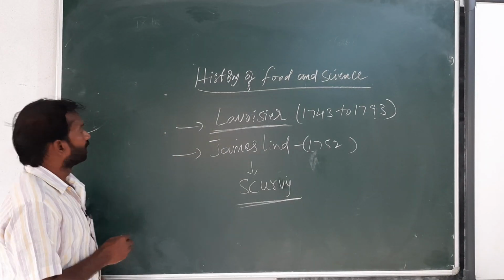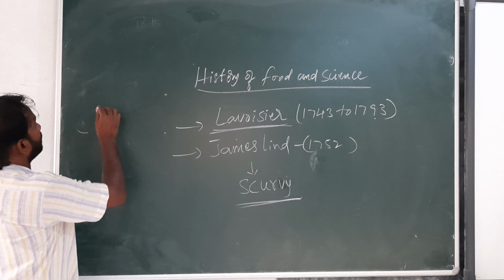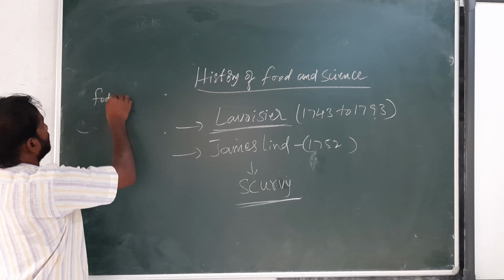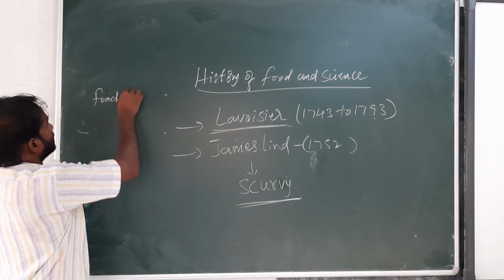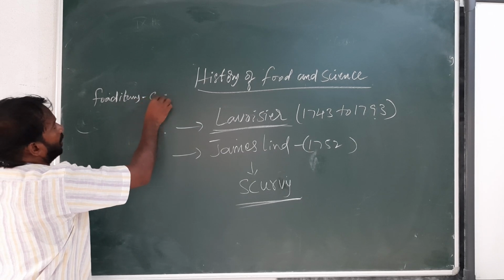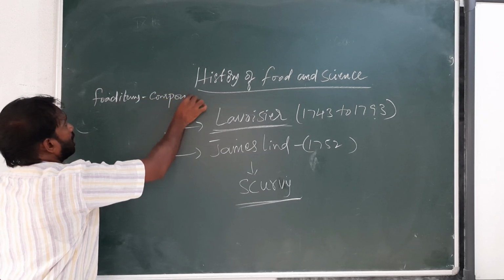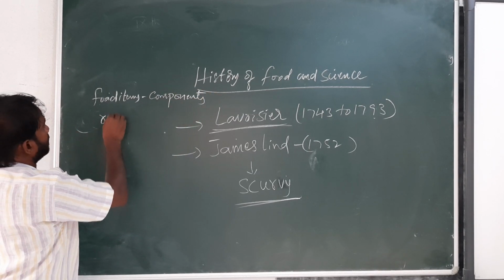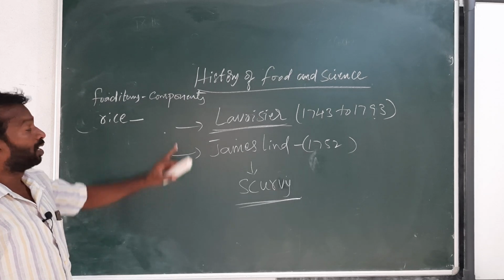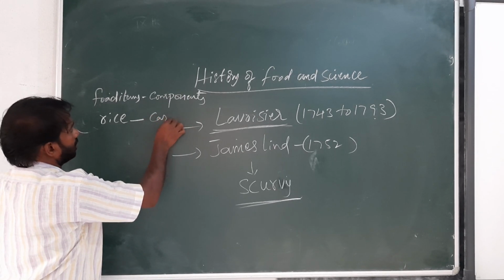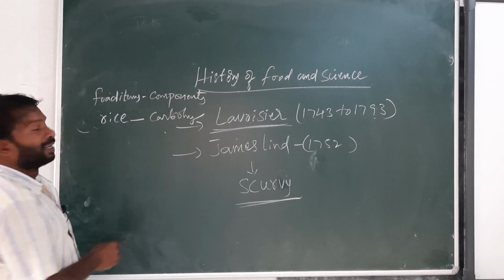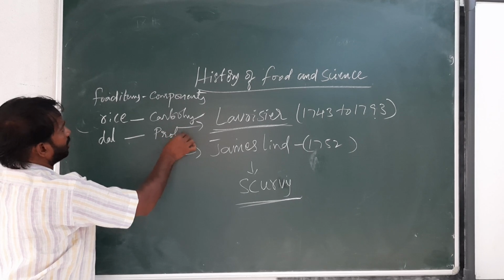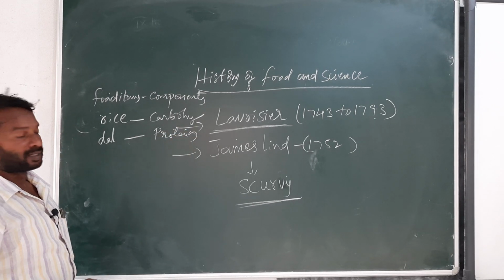For example, some food items and next their components. Observe: rice, carbohydrates. Dal, proteins.